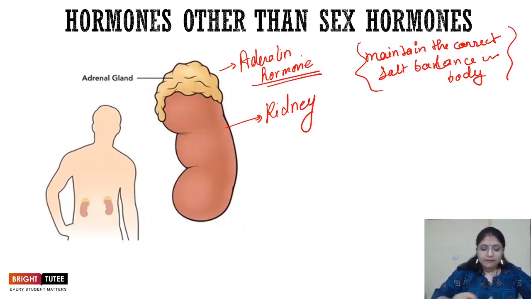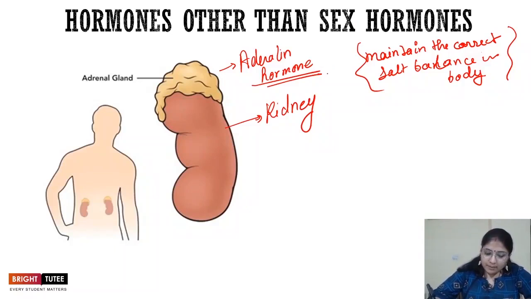Let's understand. Whenever the body is under a stress situation, the stress can be in the form of excitement, it can be in the form of danger, right? Or it can be when a person is embarrassed, right? All of these are stress situations in human beings. Whenever the body is in a stress situation, the adrenal gland releases the hormone adrenaline, and this hormone helps the body get adjusted to the stress situation, right?